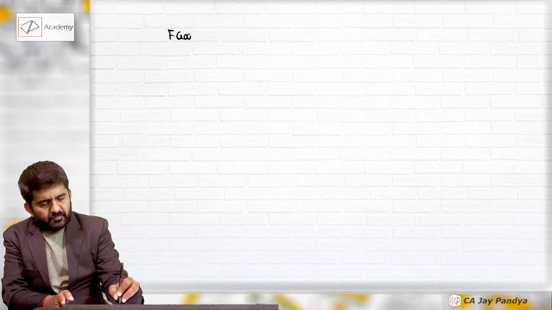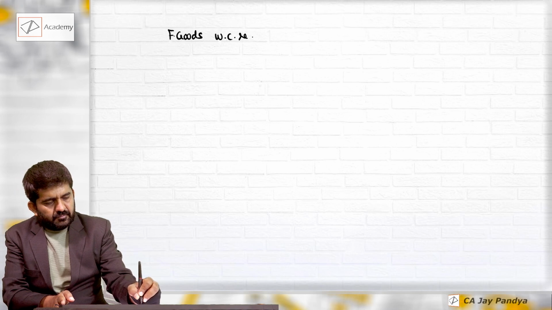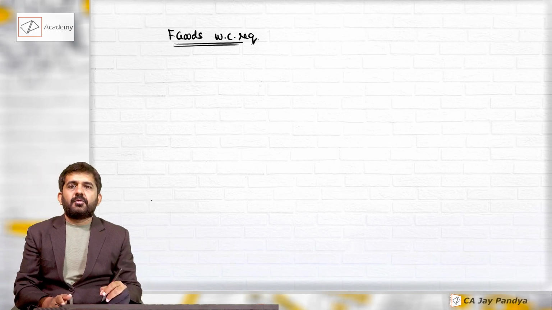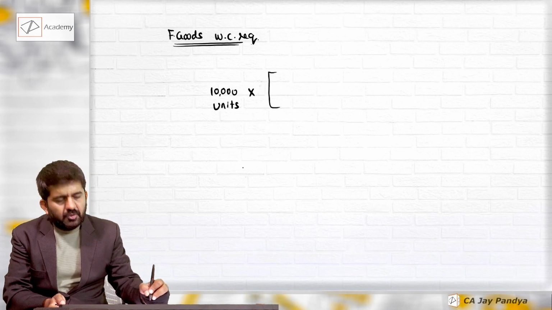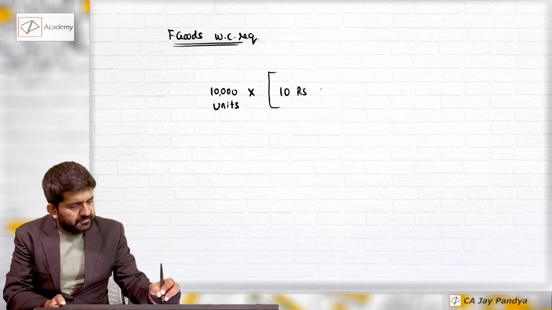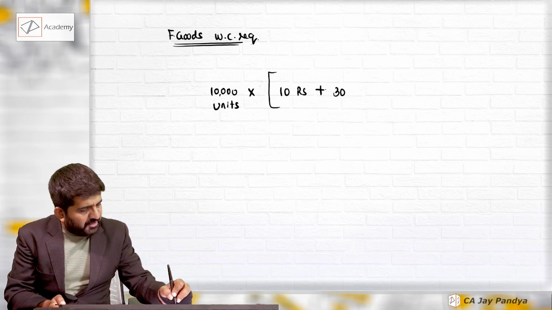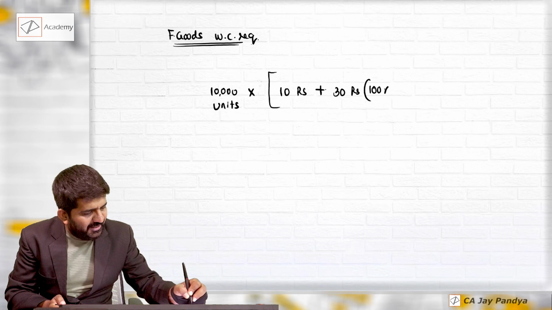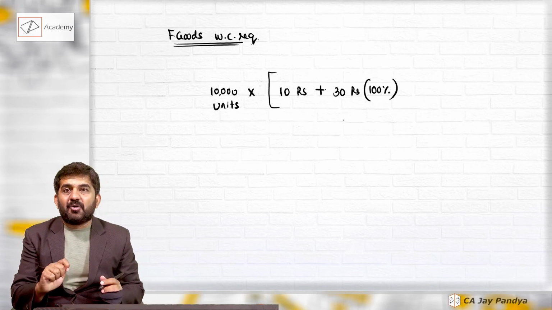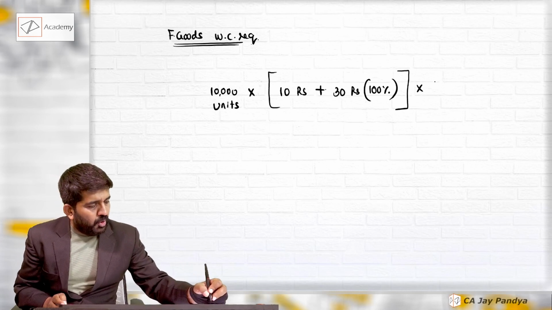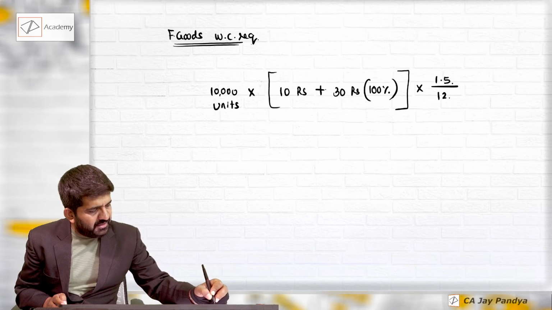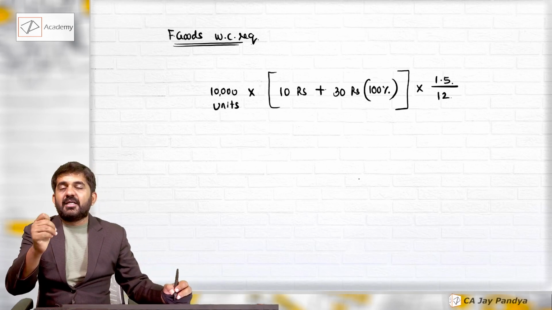Finished goods working capital requirement. How much goods are we manufacturing? Let us assume 10,000 units only. What is the raw material cost? 10 rupees. What is the manufacturing cost? 30 rupees. And now I need to take 100% of 30 rupees because we are talking about finished goods and not raw material. What is the period? 1.5 months divided by 12. Say 1.5 months is nothing but the finished goods period.